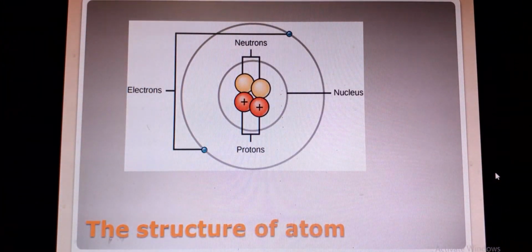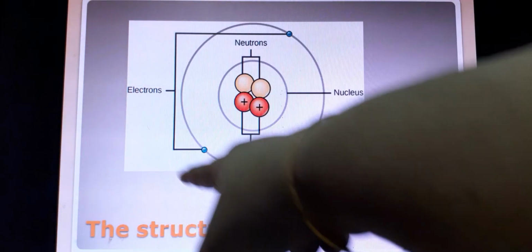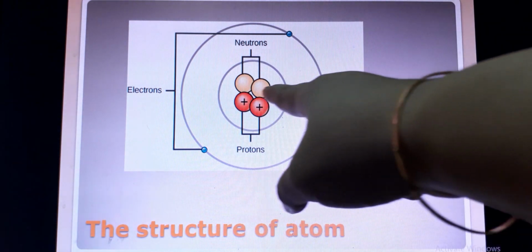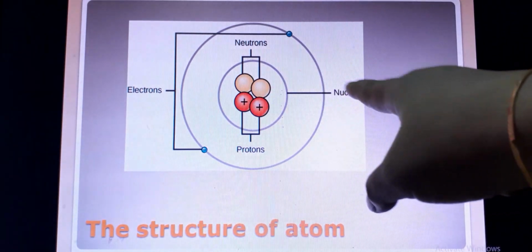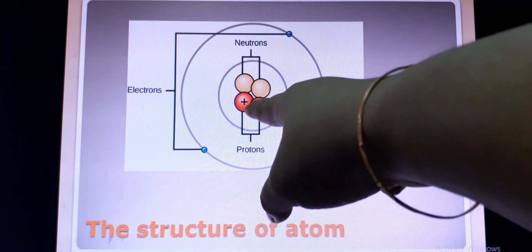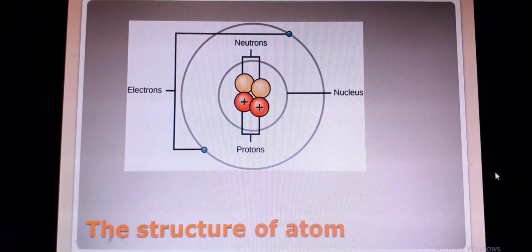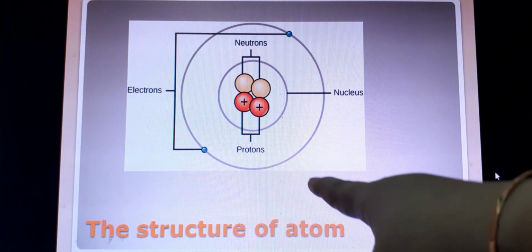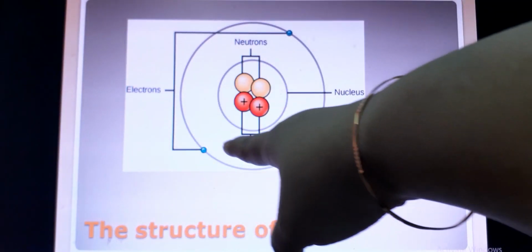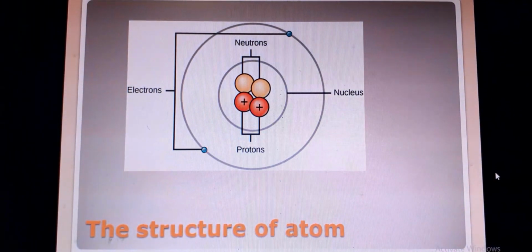Now next, this is the diagram of the atom. Here is the total view. Here is the center of the atom, that is the nucleus. In the nucleus, protons and neutrons exist, and in the outermost shell, negatively charged electrons exist.